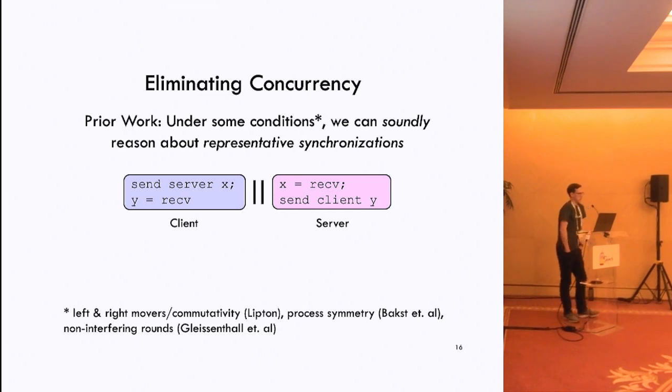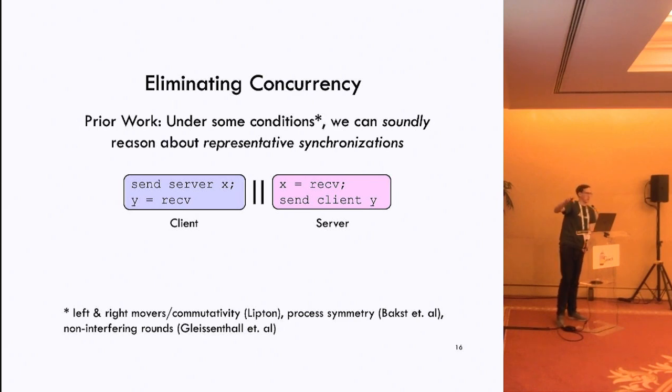There's prior work that's shown that under some conditions, we can soundly reason about representative synchronizations of protocols rather than the concurrent versions of those protocols. And so this is prior work like Lipton's theory of movers, as well as canonical sequentialization.